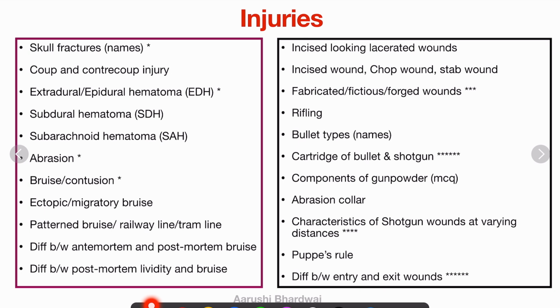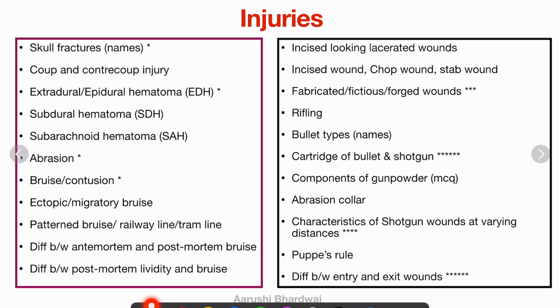So next injury, as said, that injury is a very big topic. Skull fractures, you have to know all the names. It's an important topic. Coup and contrecoup injury. Extradural hematoma is okay, it's important. It is more important than subdural and subarachnoid, so make sure you do this one. Okay. Abrasion, bruise, these both topics are very big, and you have to read it all. You have to read the full abrasion, you have to read the full bruise and contusion.